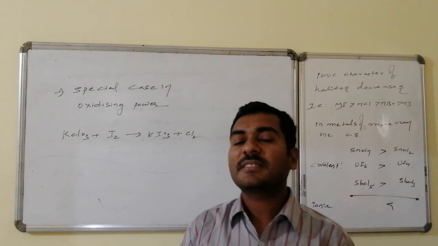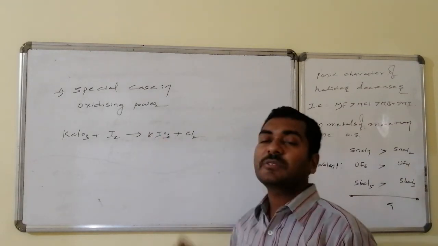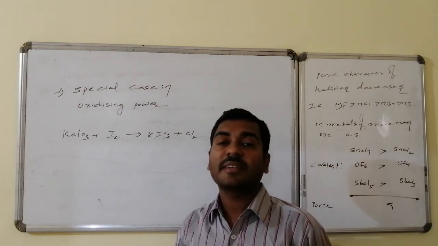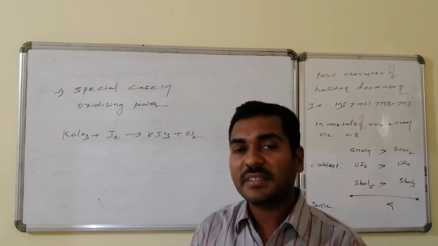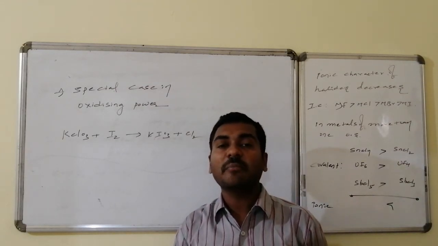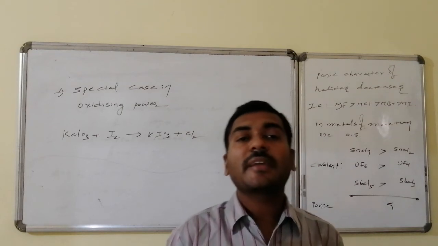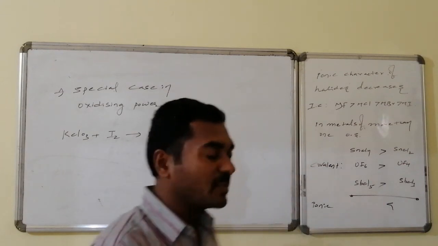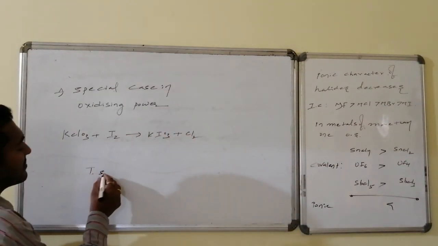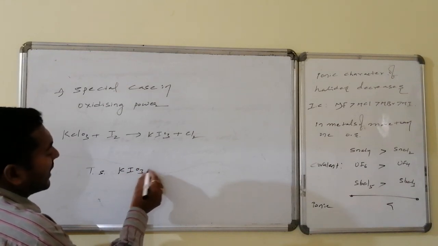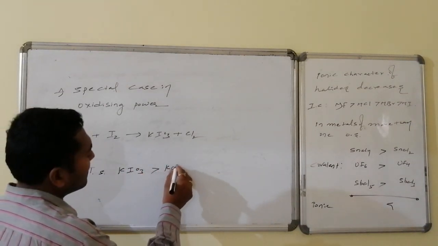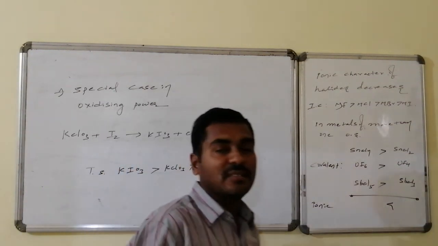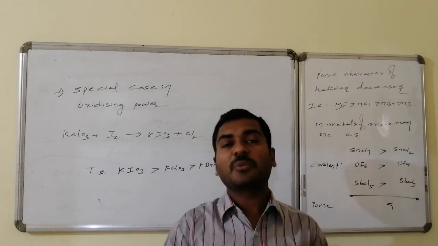In this case, the thermal stability of KIO3 is greater compared to that of KClO3, which is also once again greater compared to KBrO3. Due to this reason, iodine replaces chlorine in KClO3 and makes KClO3 to KIO3, that is, potassium chlorate is converted to potassium iodate. Thermal stability is present like this. KIO3 has the highest stability, then KClO3, and the least stability is present for KBrO3, that is potassium bromate.